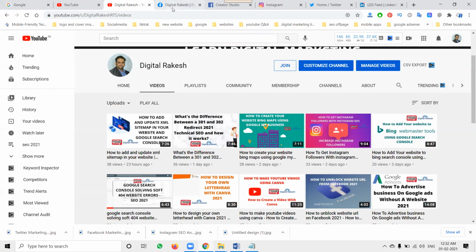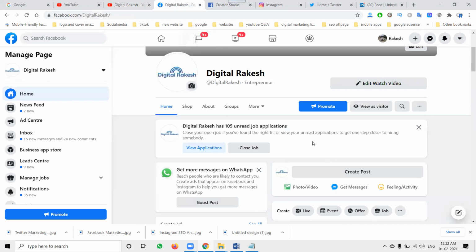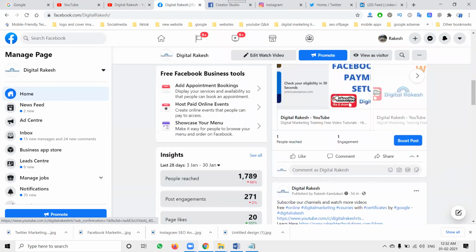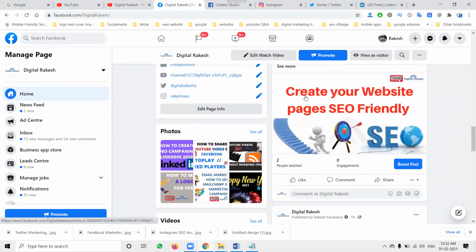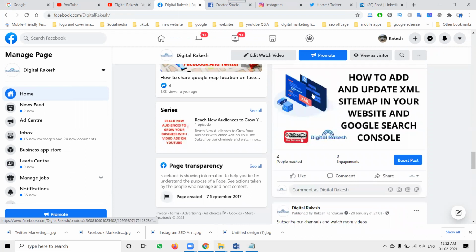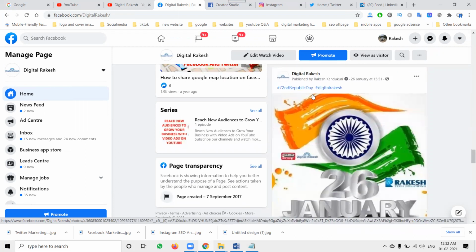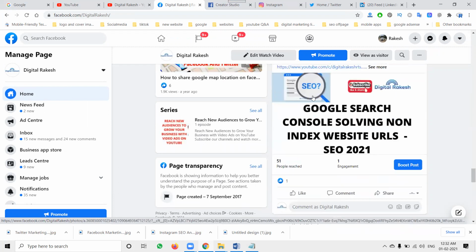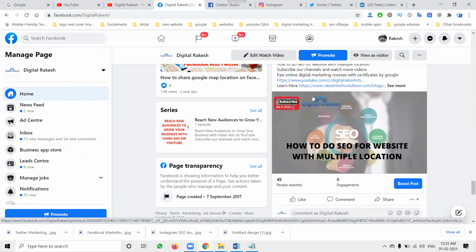Coming to Facebook first. On Facebook, we can promote in different patterns. When you click the link, they go to the YouTube channel with a large thumbnail option. This is not a big task. We share the YouTube link on Facebook, and it will be shared onto the particular platforms, showing a large thumbnail.